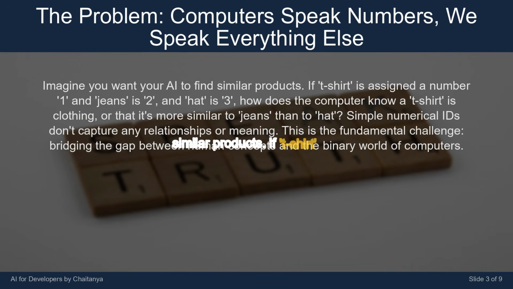If t-shirt is assigned a number 1, and jeans is 2, and hat is 3, how does the computer know a t-shirt is clothing? Or that it's more similar to jeans than to hat? Simple numerical IDs don't capture any relationships or meaning. This is the fundamental challenge: bridging the gap between human concepts and the binary world of computers.